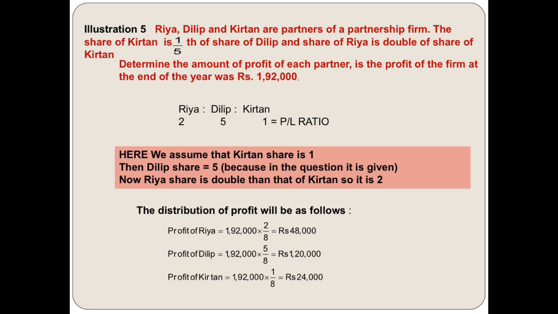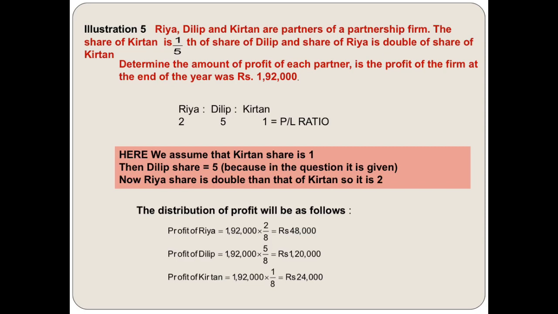There are 3 partners, Riya, Dilip and Kirtan. So first write down Riya, Dilip and Kirtan. Riya is to Dilip is to Kirtan. We write like this. Okay, now the second statement is very important for us. What do they say in the second statement? Kirtan's share is